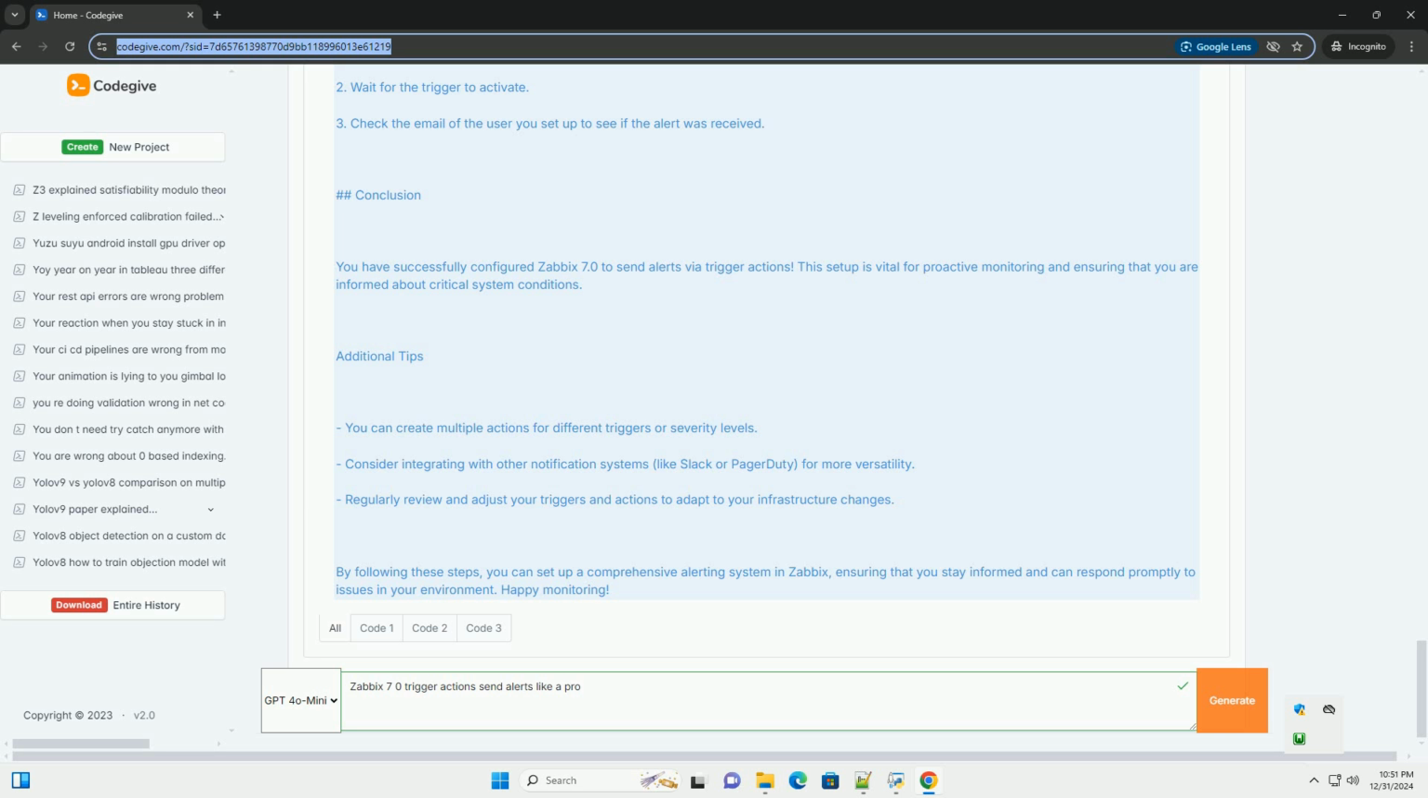By following these steps, you can set up a comprehensive alerting system in Zabbix, ensuring that you stay informed and can respond promptly to issues in your environment.